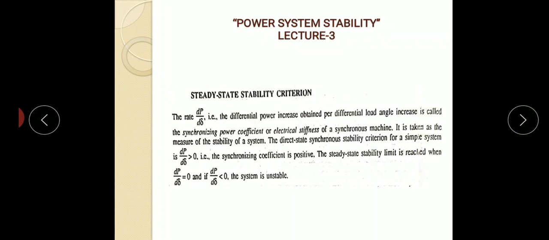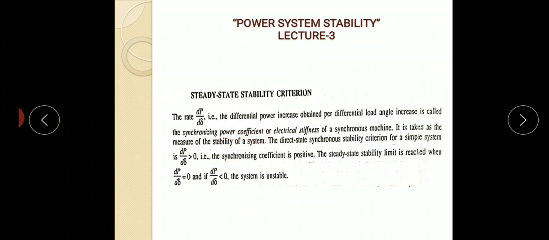The rate dP by d delta, that means the differential power increase obtained per differential load angle increase, is called the synchronizing power coefficient or electrical stiffness of a synchronous machine. It is taken as the measure of the stability of a system.